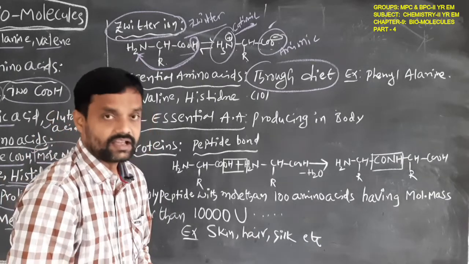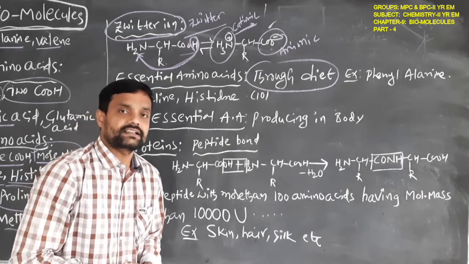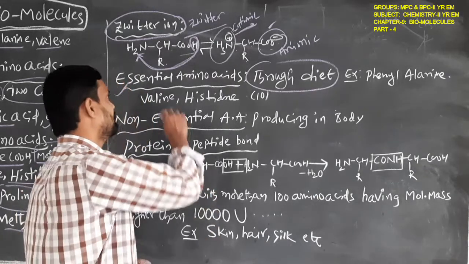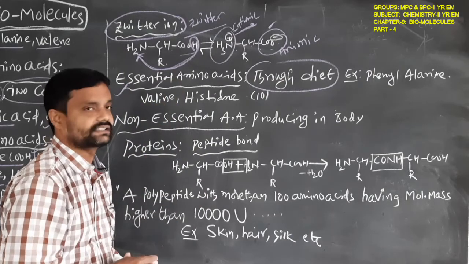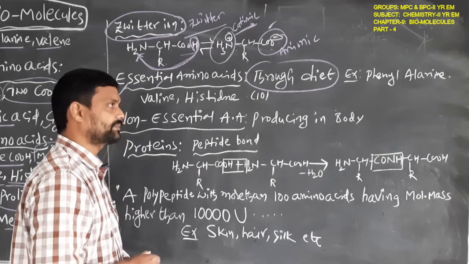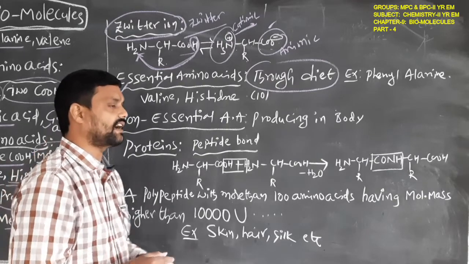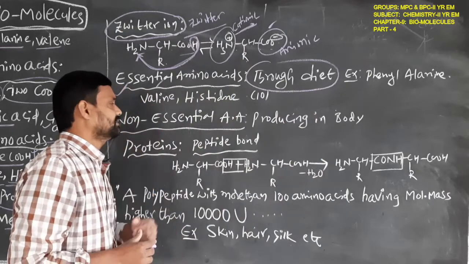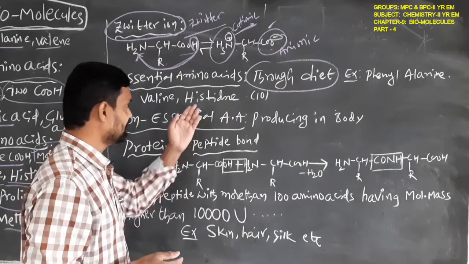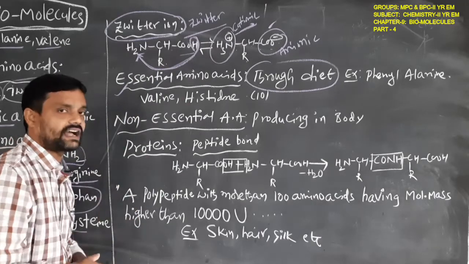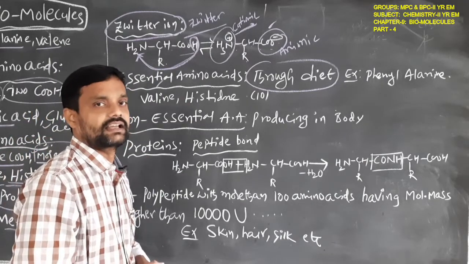Okay students, the amino acids which can be supplied through diet are called essential amino acids. There are 10 essential amino acids. Examples: phenylalanine, valine and histidine.